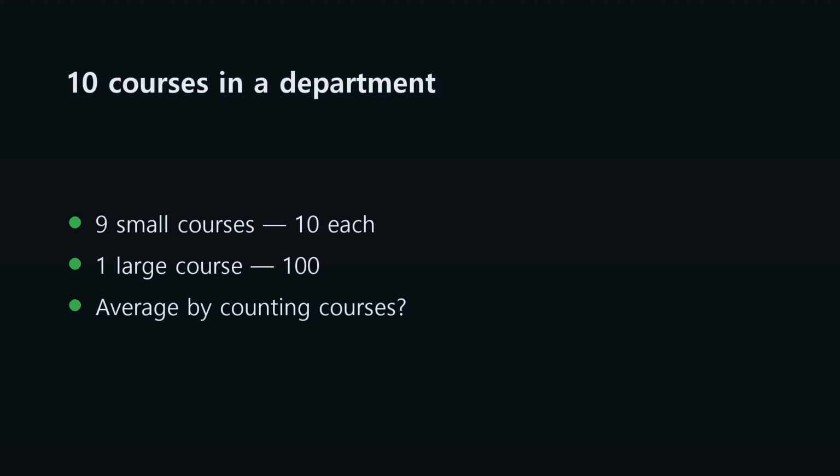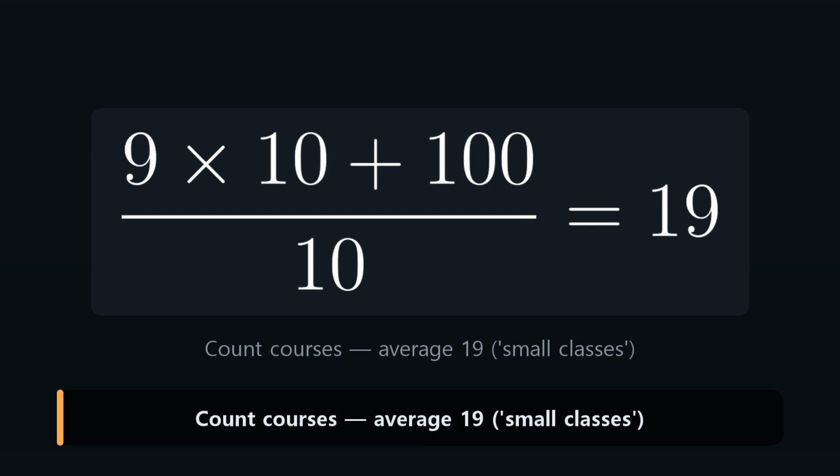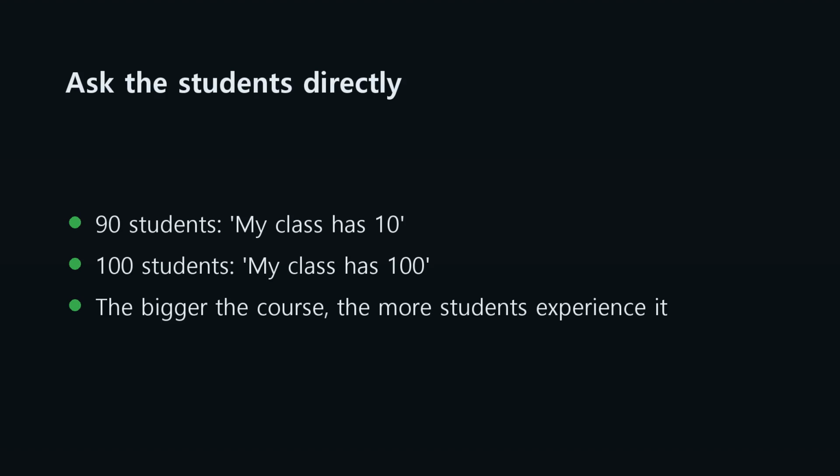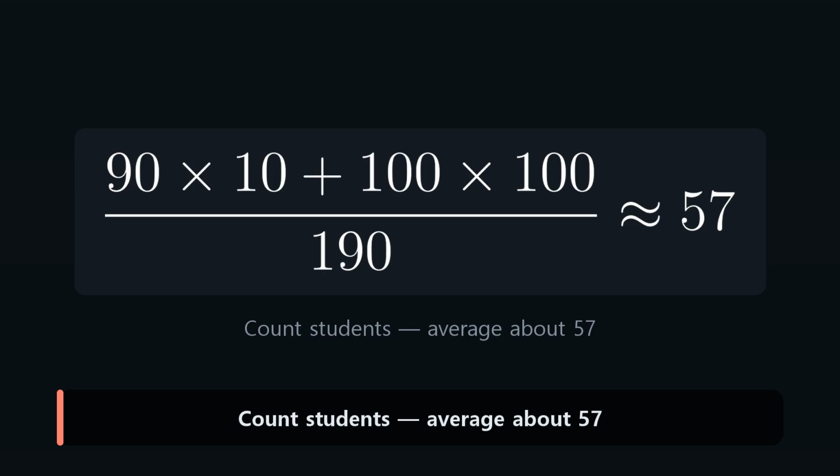Out of 10 courses, 9 have 10 students each, and just 1 is a big lecture of 100. Count by course and the average is 19 students, worth advertising as small classes. Ask the students and 90 of them say 10, while 100 say 100. Count by student and the average is about 57. The big course is just overrepresented, the school didn't lie.